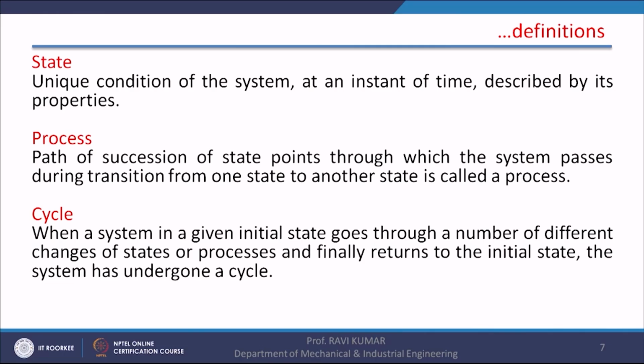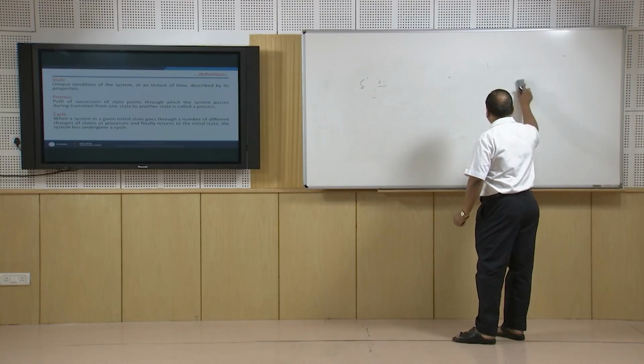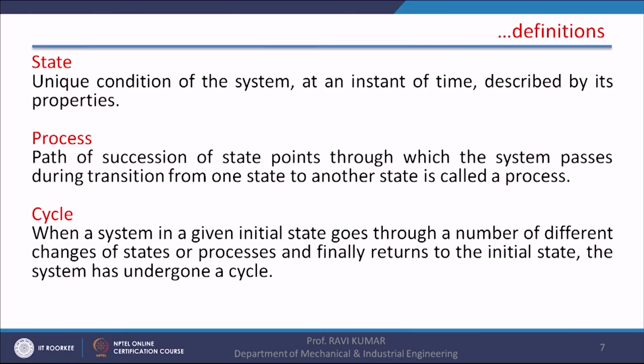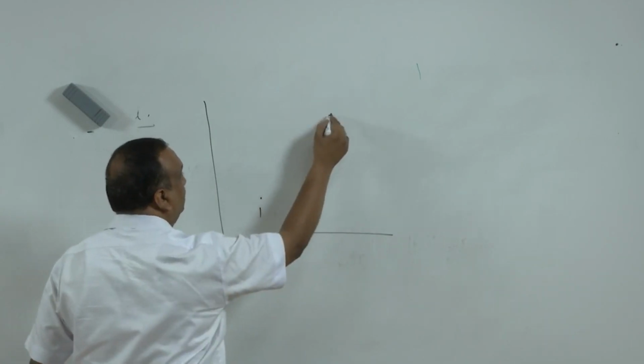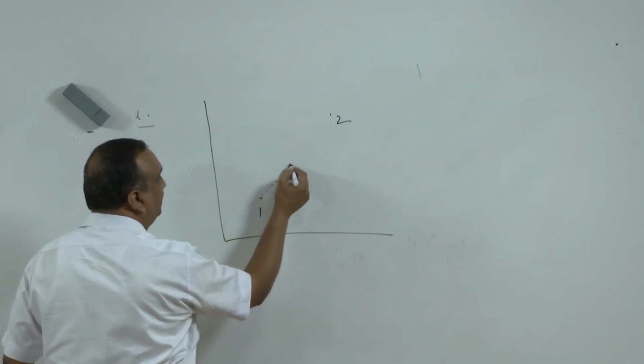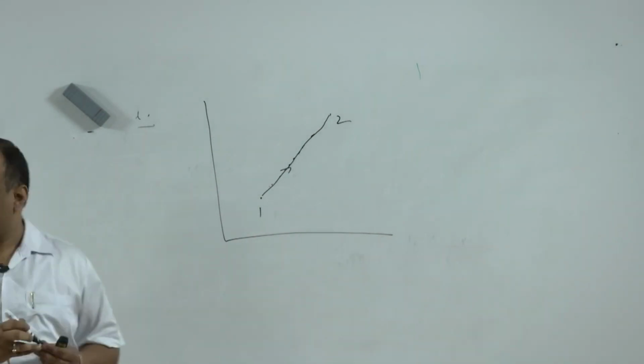Now state. State of the system is the unique condition of system at an instant of time described by its properties. So state of the system is described by properties, and in order to describe state of the system, minimum two properties are required. Now another term is the process. The path of successive state points through which the system passes during transition from one state to another state is called a process. Suppose a system passes from state 1 to state 2 through different successive states. So these different successive states together form a process.